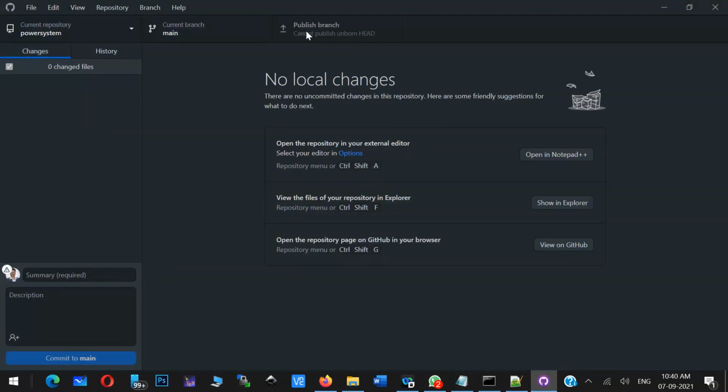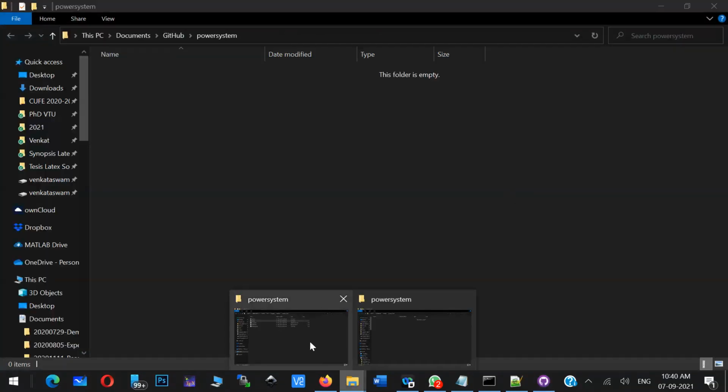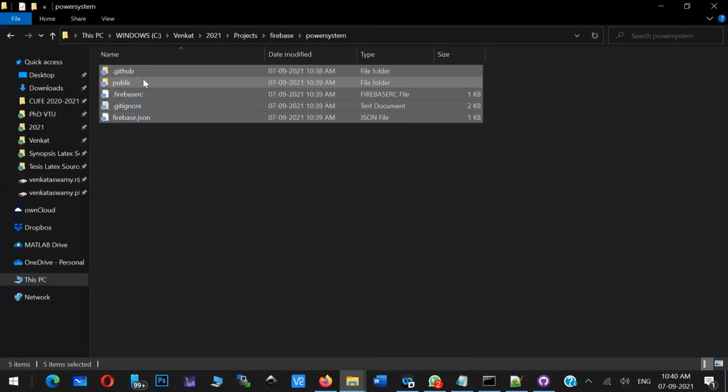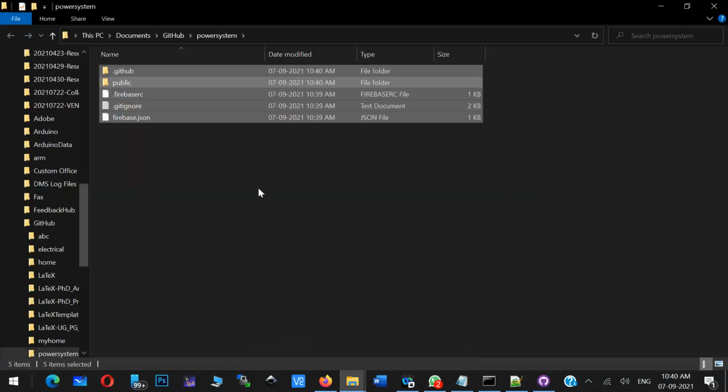So I just have to come to this particular folder and visit this particular explorer, and whatever I want to keep in that folder, I just have to copy paste this power system content. I want to keep it in GitHub page. I just pasted all the content.